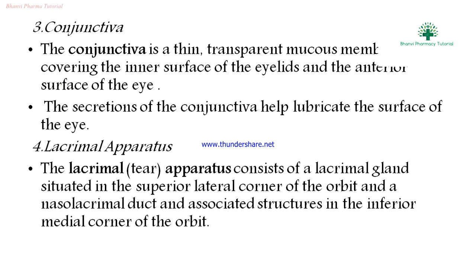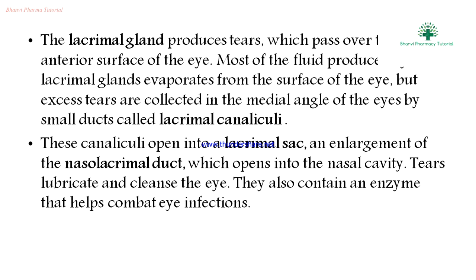It is the connection between the nose and the eye, containing the nasolacrimal duct and associated structures in the inferior medial corner of the orbit. Inferior means lower. So this is the connection between the nose and eye, the nasolacrimal duct and associated structures in the inferior medial corner of the orbit.